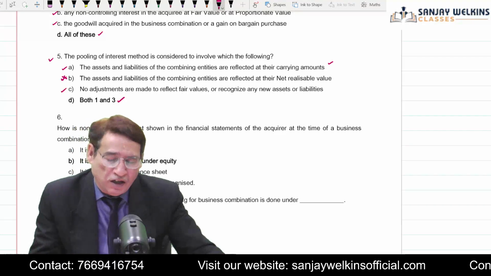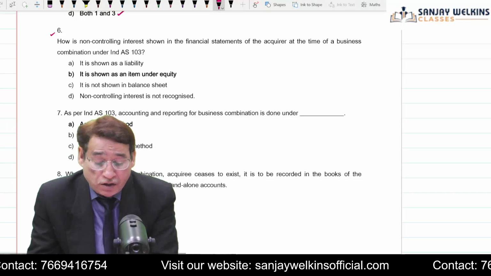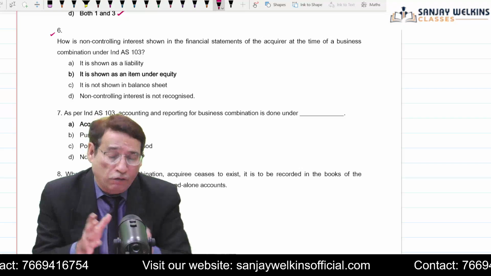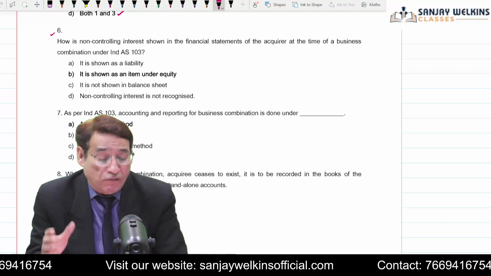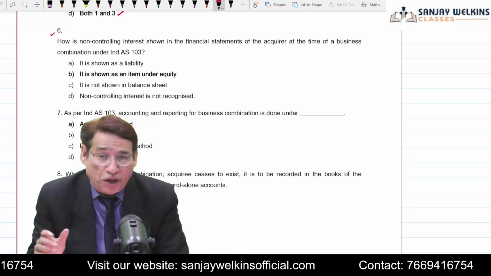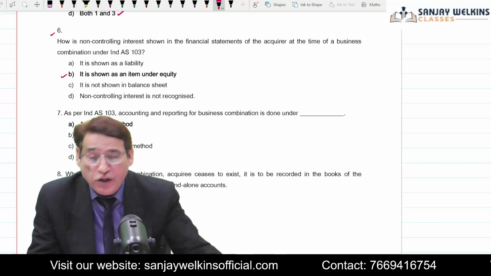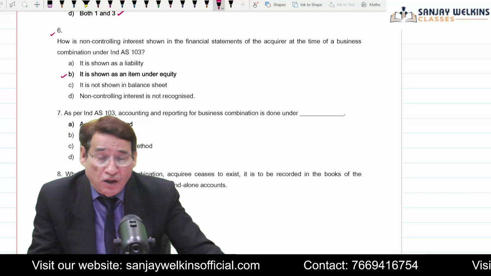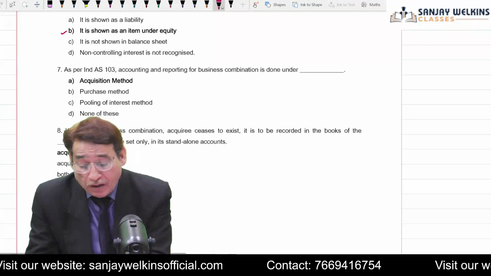You can write it A and C. 6th one: How is non-controlling interest shown in financial statement? Obviously, the NCI, we have done lots of questions, especially under consolidation. And we have already seen actually that it is a part of equity, although it is written as a separate line item. So your answer will be, it is shown as an item under the equity. It is written how you are going to actually reflect it in the balance sheet.